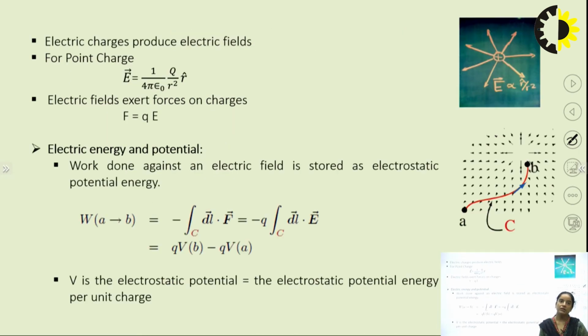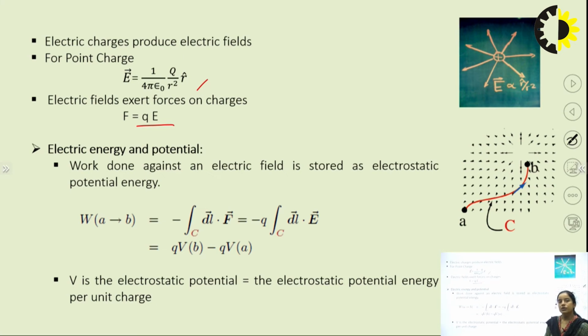So electric charge produces an electric field. Suppose at any point a charge q is there, it will produce an electric field of 1 by 4 pi epsilon q by r square. The electric field will exert a force, and that force is q into E. This force is also known as the electric stress.